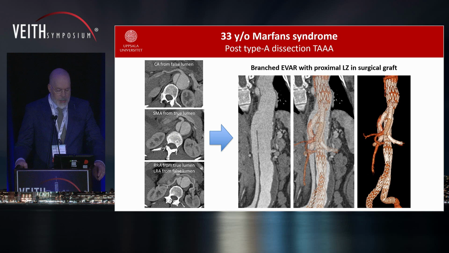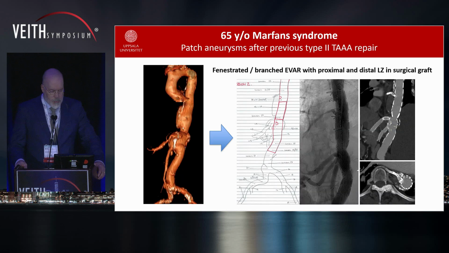This is a Marfan patient, 33 years old, with a post-type A dissection thoracoabdominal aneurysm with perfusion of the renal visceral vessels from both lumens, treated with a branched endovascular device with proximal landing zone in a surgical graft with good long-term outcome. Another Marfan syndrome patient with large patch aneurysm after previous type 2 thoracoabdominal open repair, treated with the fenestrated branch combination EVAR with proximal and distal landing zone in surgical graft. This also includes fenestration for large intercostal artery.